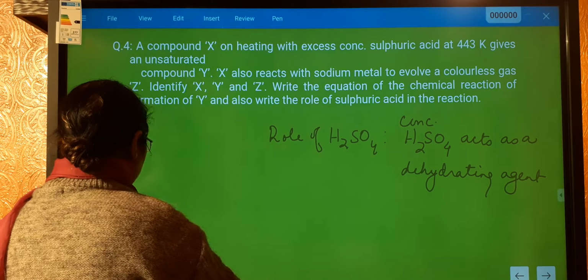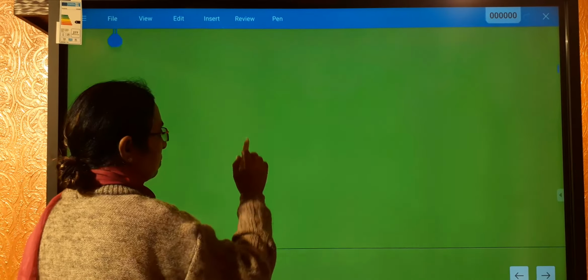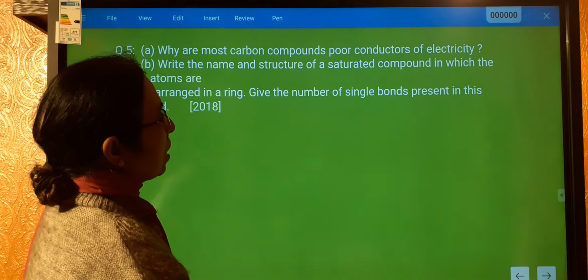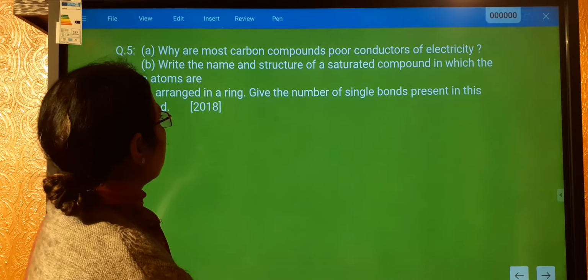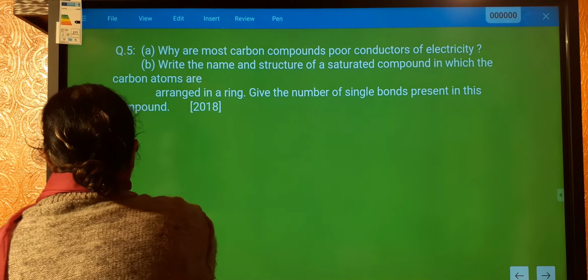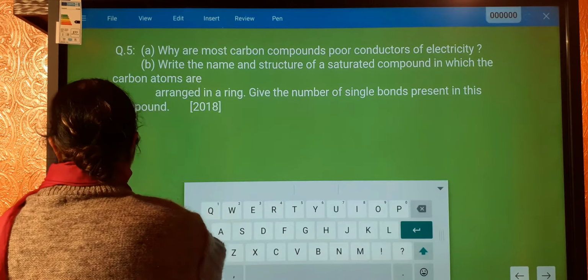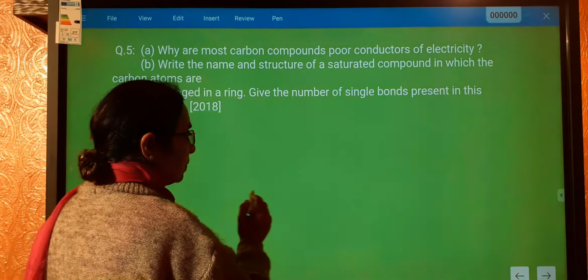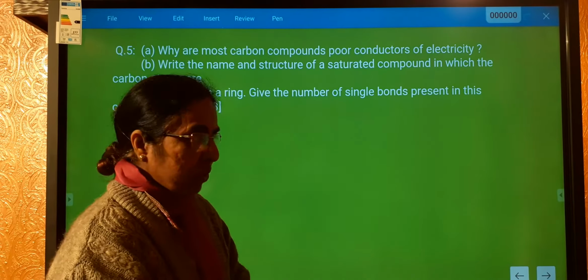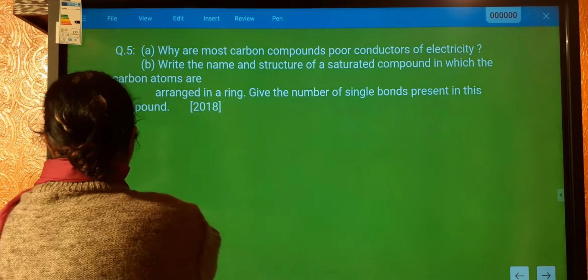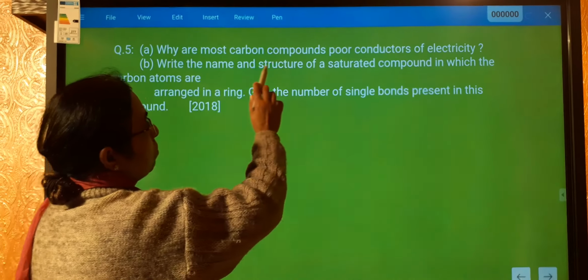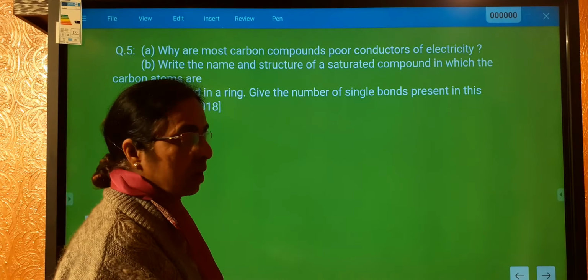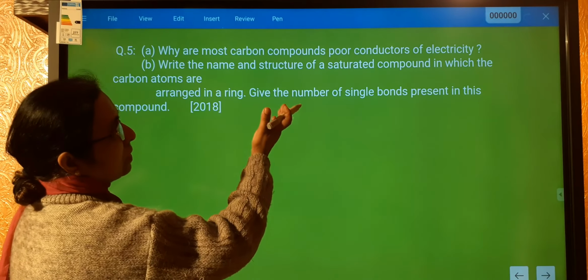Fine. Now let's come to another question. Why are most carbon compounds poor conductors of electricity? Electricity is conducted by free ions or electrons. When you put carbon compounds in water, they will not break up into ions since they are covalently bonded. So they will not conduct electricity.